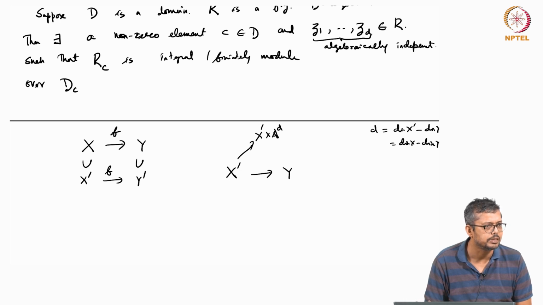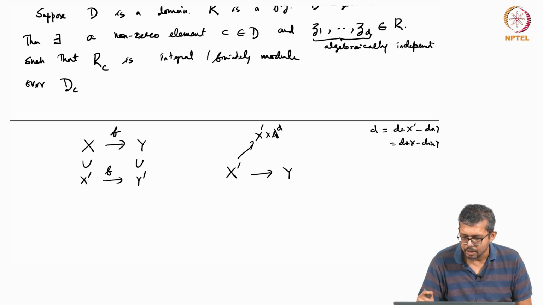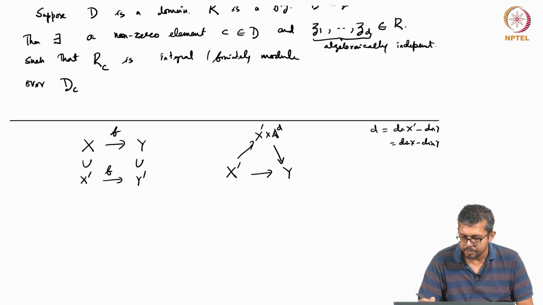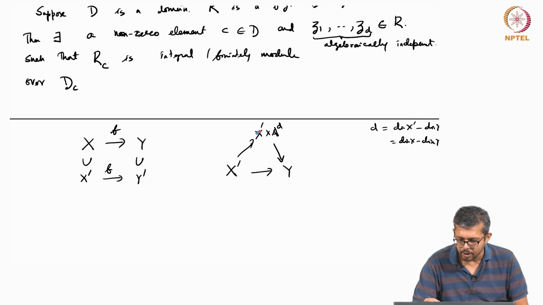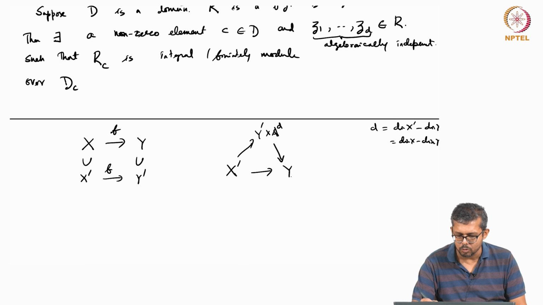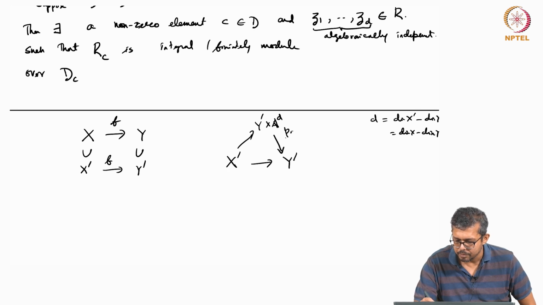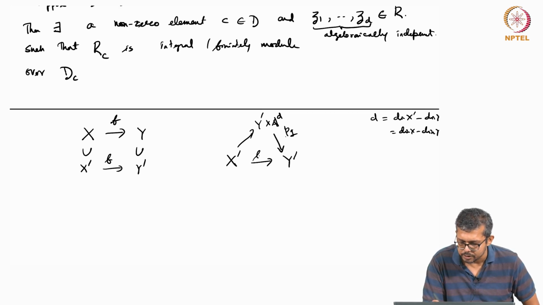Dimension of an open set is the same as the dimension of its closure. Sorry, this is not y, it is y prime, and this y prime cross AD to y prime is the projection map. So we are in this situation.